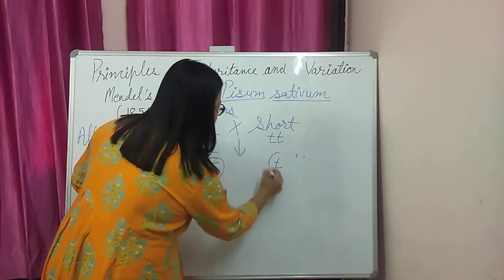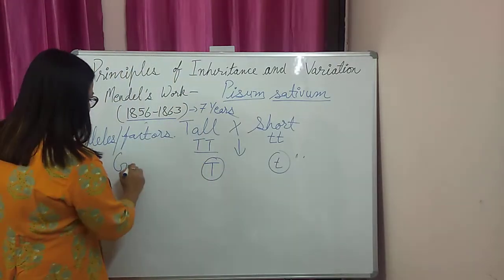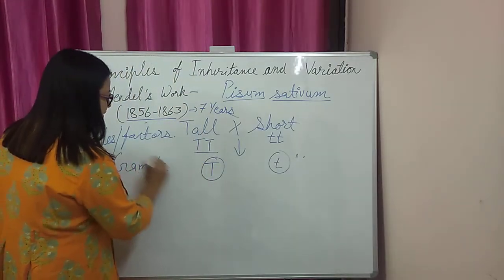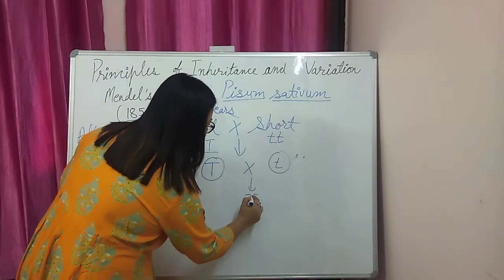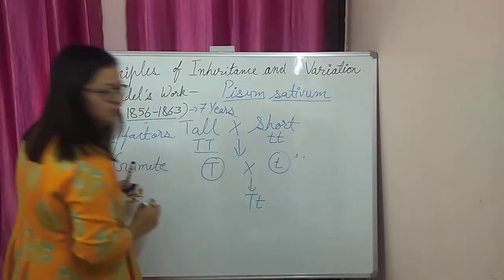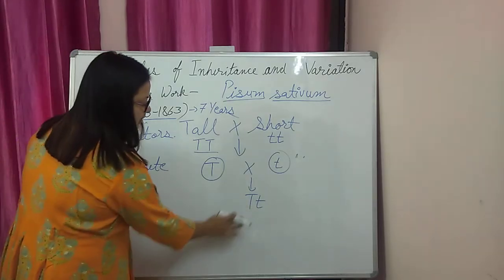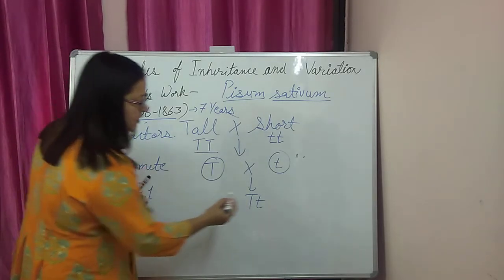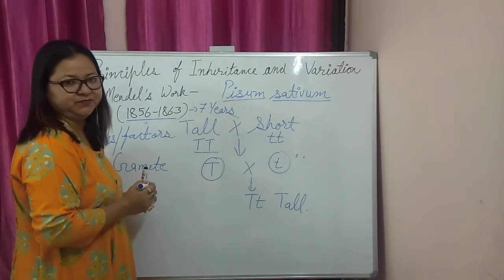So this is the structure of the gamete from this parent. These are the gametes, and after fertilization in the F1 generation, they came together. But the observation was that all the plants are tall in nature.